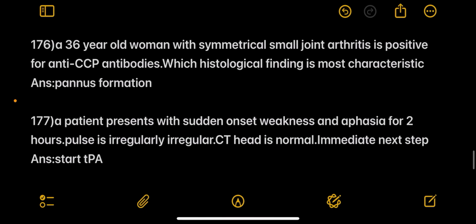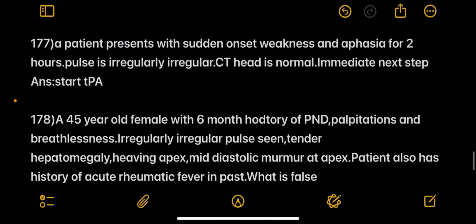Answer: biopterin. Next question, a 36-year-old woman with symmetrical small joint arthritis is positive for anti-CCP antibodies. Which histological finding is most characteristic? Answer: pannus formation.